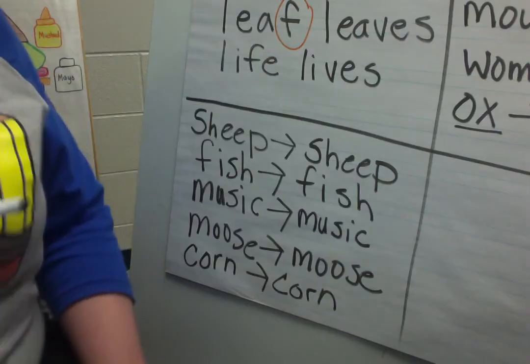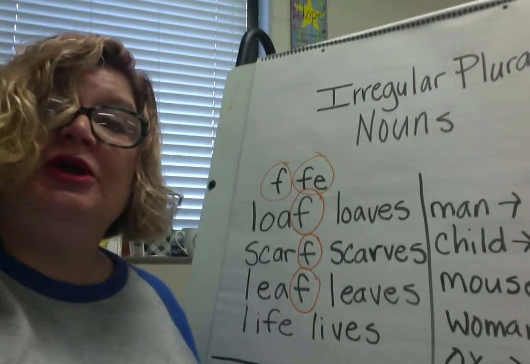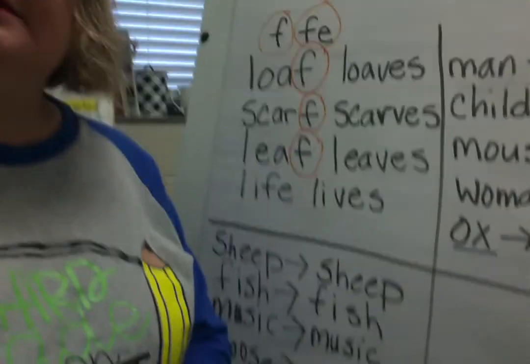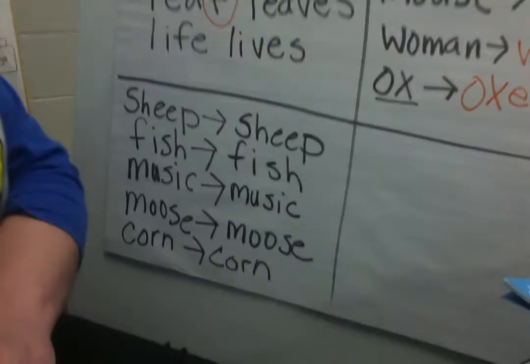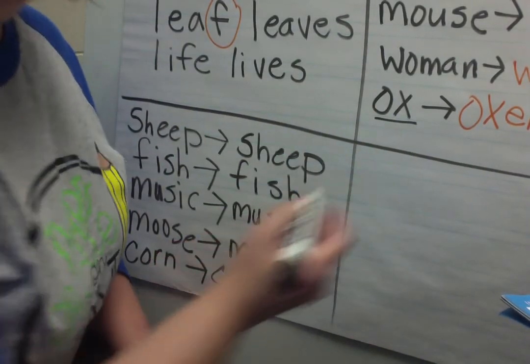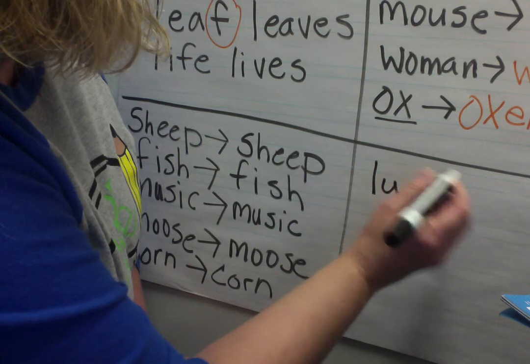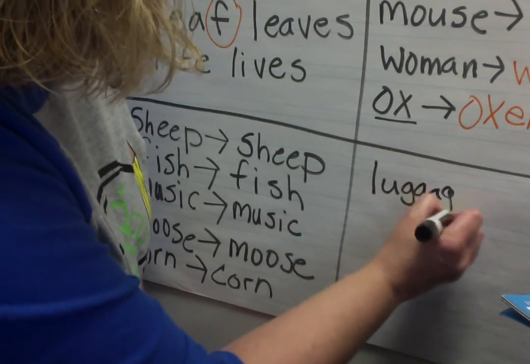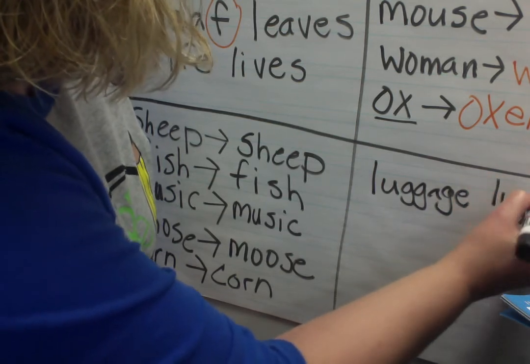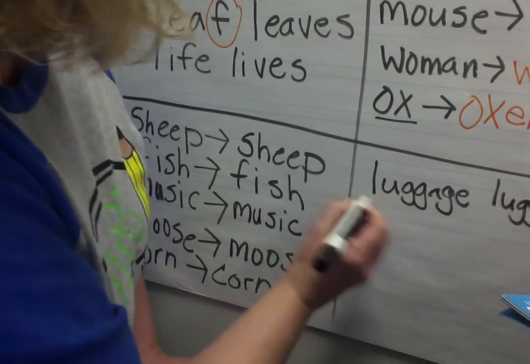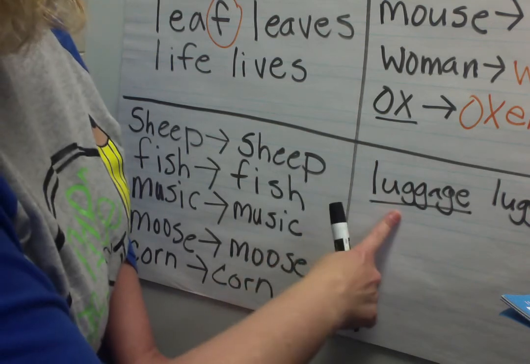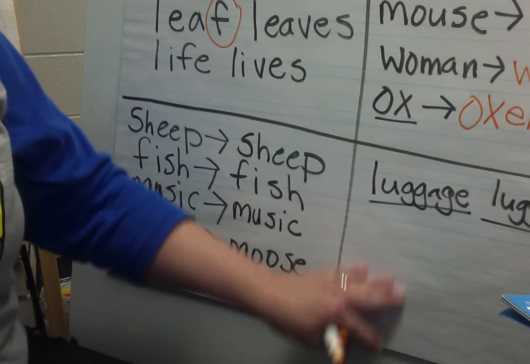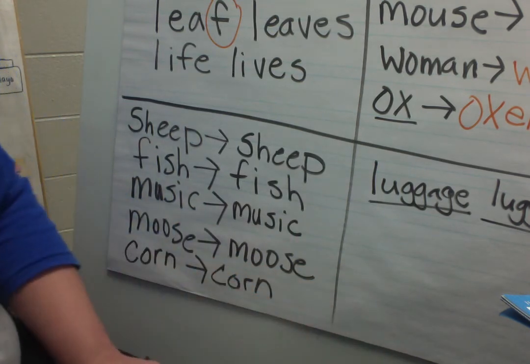And here's some others. Let's say I decide I'm going to go to Chicago to see my daughter, and I have a lot of different bags. I wouldn't say I have a lot of luggages with me to check in when I get to the airport. That doesn't sound right. But I could say I have a lot of luggage. Because luggage, singular, you still say luggage, and luggage, plural, you still say luggage. And these are the words that you definitely need to memorize.